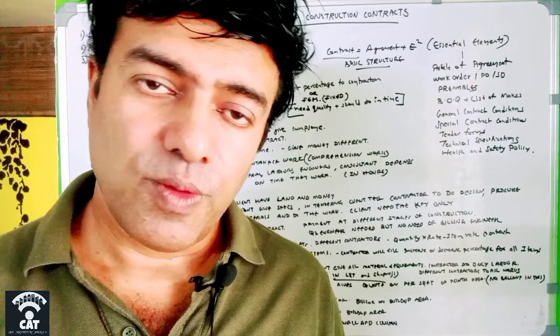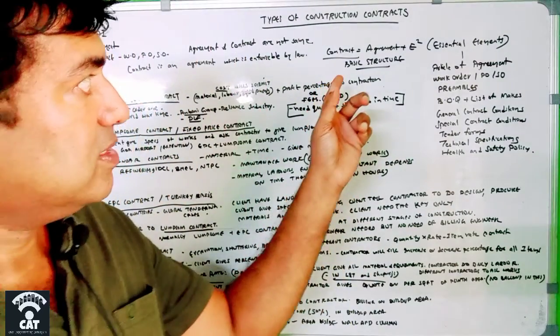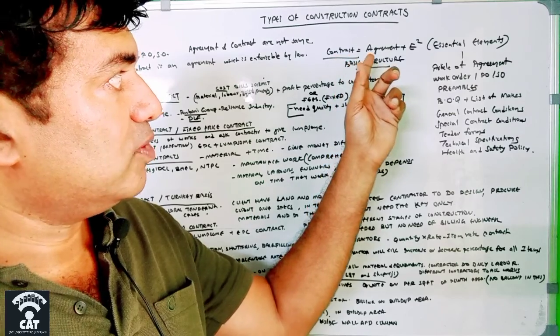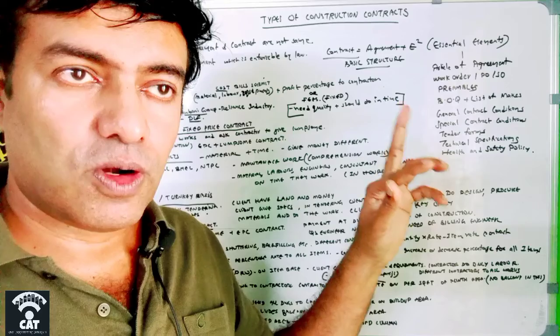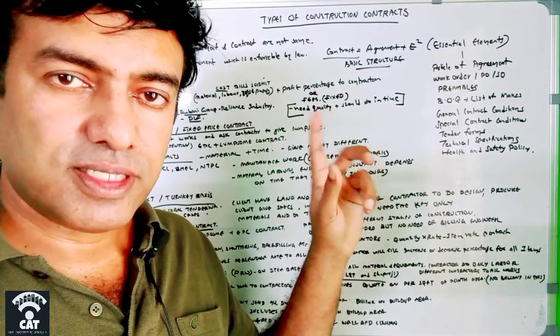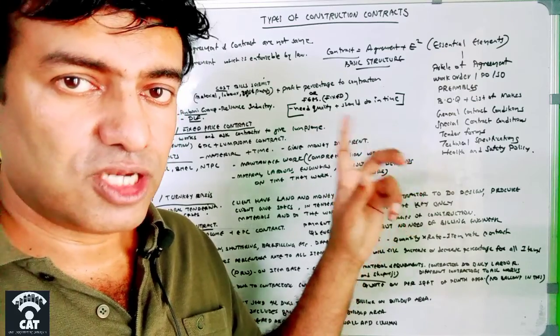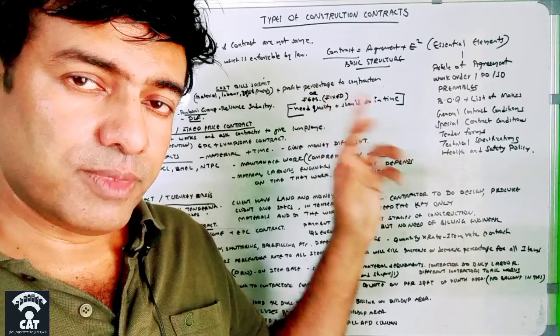So we will see what the essential elements in a contract are. The contract is equal to agreement plus E square. E square means essential elements. The formula for a contract, just remember, is agreement plus E square. So this is the basic structure of a contract, that is agreement plus E square.